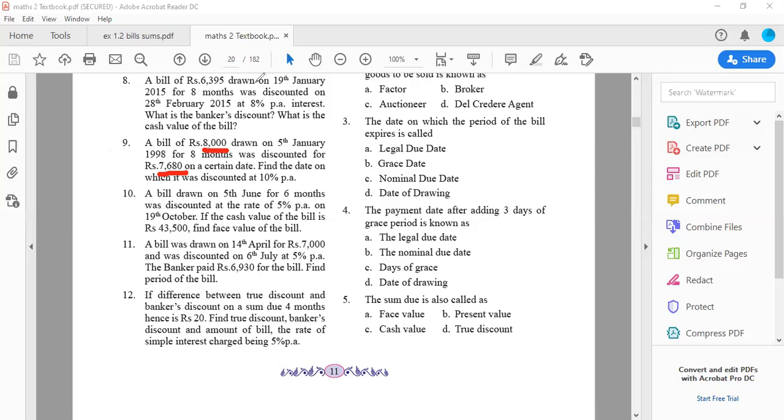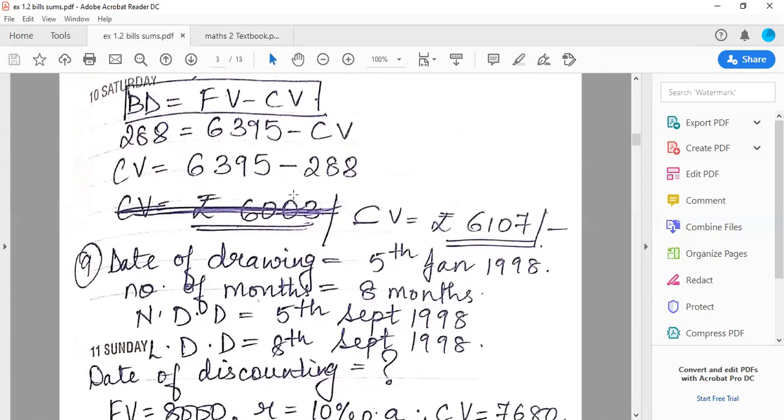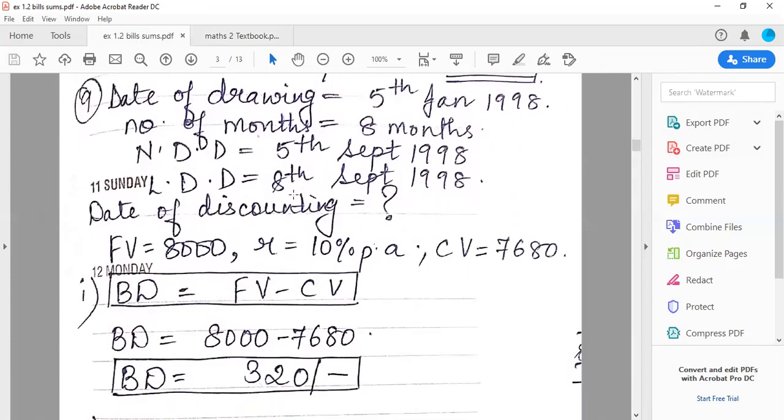Second thing. Now they have asked you to find the date on which it was discounted. So for this, the first thing is you have to make those 5 things, which I have already told you all. So see the solution. We'll start here. So the bill was made on 5th Jan for 8 months. So the nominal due date from January, 8 months, if you count, comes to 5th September. The legal due date, 5 plus 3 days of grace period, 8 September. Date of discounting, question mark. So as I told you, I have got the face value, I have got the cash value. So the first formula I'll put is BD is equal to FV minus CV.